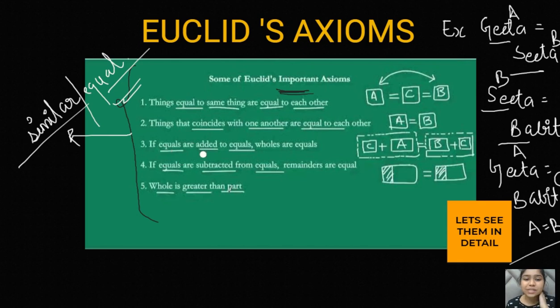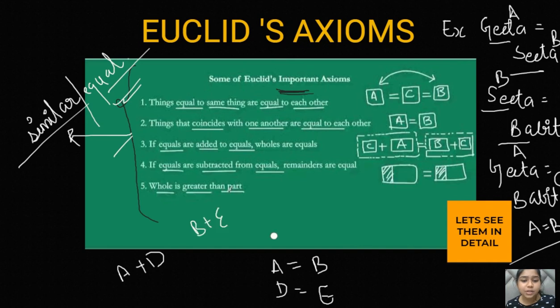If equals are added to equals, the wholes are equal. This is a little bit confusing, but it is very easy. Let's have a look. For example, A is equal to B, right? Now D is also equal to E. This means that if equals are added to equals, A plus D is added, and B plus E is added.